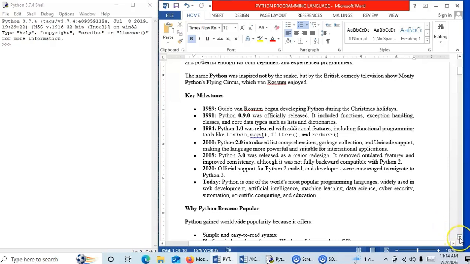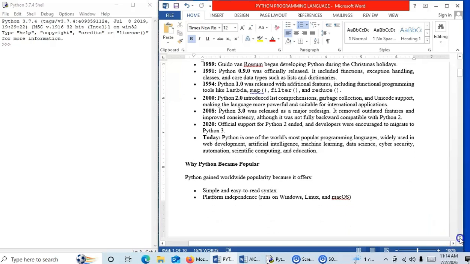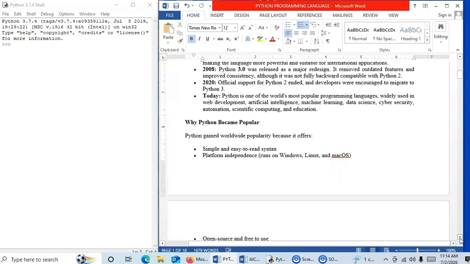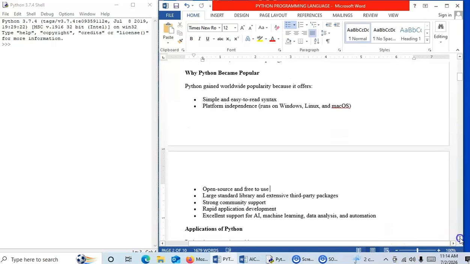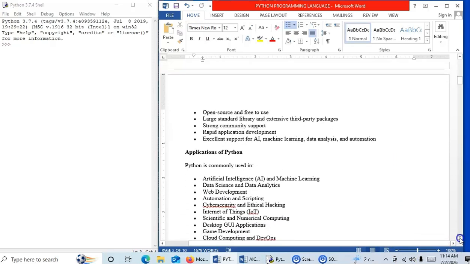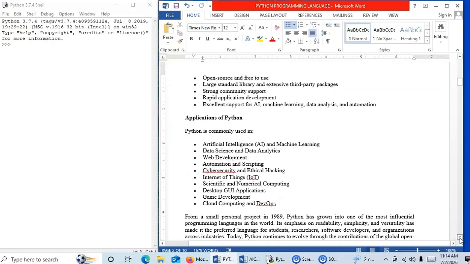Now let us see why Python programming language became popular. Python gained worldwide popularity because it offers simple and easy to read syntax. If we compare with other programming languages, we'll find that this particular programming language has a very simple syntax. So it is easy to learn, implement, and correct as well. Platform independence, that is, it runs on Windows, Linux, and Mac OS. Open source and free to use, that is, you need not purchase it. You can go to python.org, the official website, and download IDLE and start using it. So it is open source and free to use.